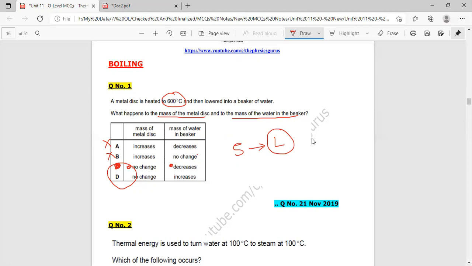Again, look at this MCQ. When solid turns into liquid, if 1 kg of solid is there, then the mass of the liquid will also be 1 kg. So mass remains the same during conversion of states of matter from one into another. And when hot liquid was there, then definitely the evaporation process will be there, and the quantity of water is going to decrease, so the mass of the water in the beaker also decreases.